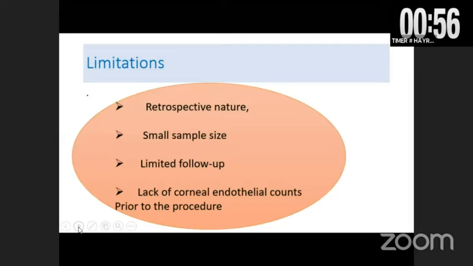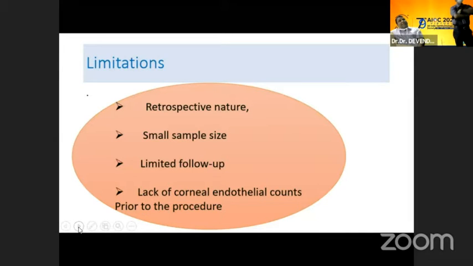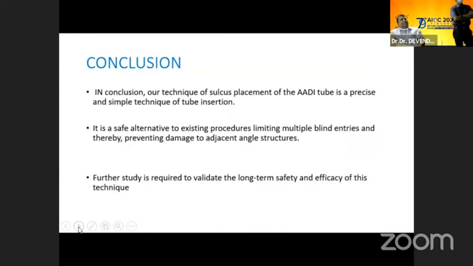There are limitations of our study. It is retrospective in nature, with small sample size, limited follow-up, and lack of corneal endothelial count prior to the procedure. In conclusion, our technique of sulcus placement of the tube is a precise and simple technique of tube insertion. It is a safe alternative to the existing techniques and avoids multiple entries, thereby preventing damage to the adjacent angle structures. Further study is required to validate the long-term safety and efficacy of this technique.